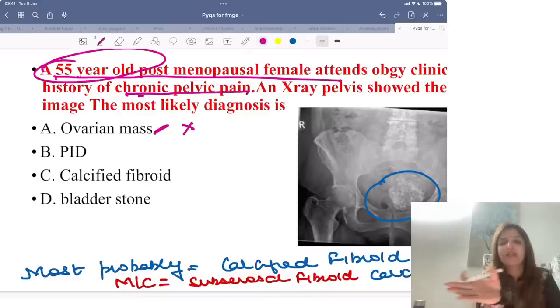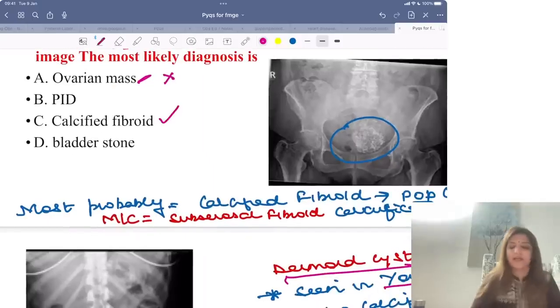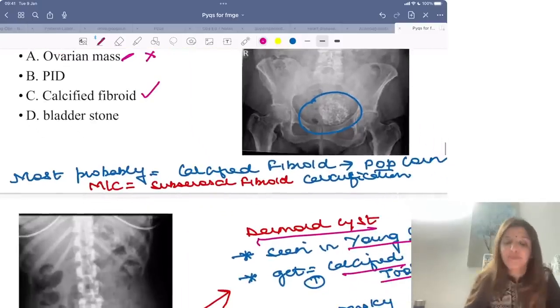This mass which you are seeing is eccentrically located. So this is most probably a calcified fibroid, right?